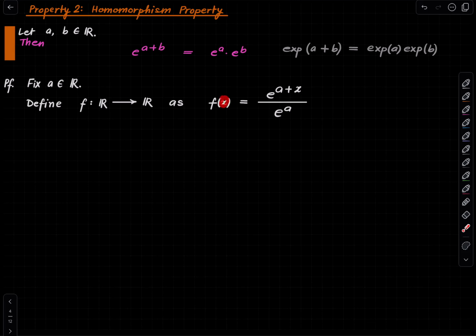The second property is clear. If you feed 0 in place of x, you see that this is just e to the a divided by e to the a, which is 1. So the second property is clear. What about the first property? Well, that is also clear immediately by the chain rule of derivatives. So by the chain rule, f prime of x is nothing but the derivative of the exponential function at a plus x divided by e to the a. That's what it is.